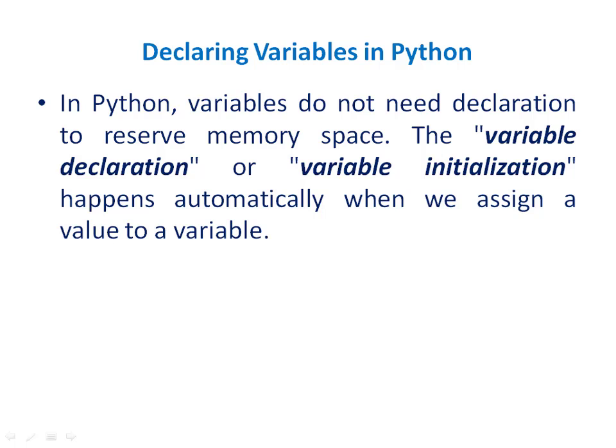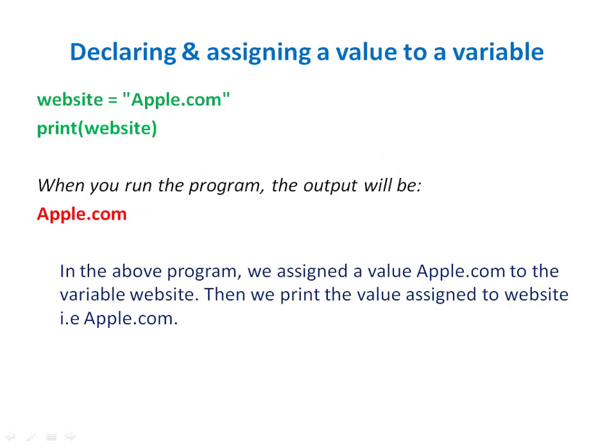In Python, the type is automatically assigned to any variable depending upon the type of value which is assigned. So if we are assigning an integer value to a variable, the variable will be integer type. The type is assumed automatically in case of Python. Let's see an example in which we are assigning apple.com, that is a string. You can see the double quotes. This string is being assigned to a variable called website, and when we print this variable, you can see the output as apple.com.